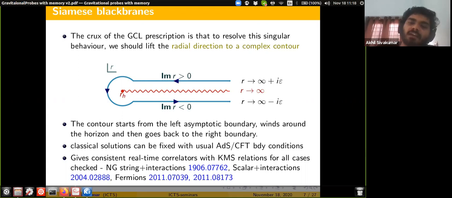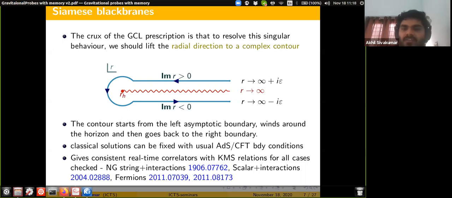So they start from a radial coordinate which is slightly positive imaginary, and then as they approach the stretch horizon, they go away slightly into the complex plane, out of the real line, and then wind around and come back to another asymptotic boundary with a slightly negative imaginary radial coordinate. You end up on a manifold defined as a complex radial contour with two asymptotic boundaries.